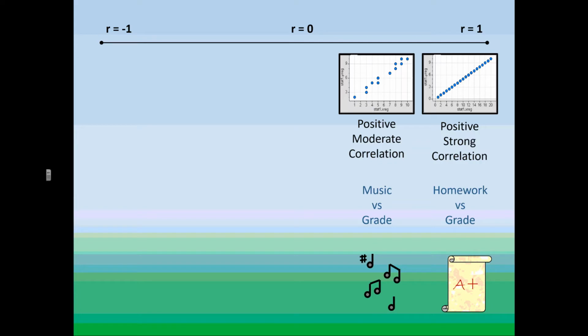Then we've got positive moderate correlation. In this case, our bubbles are a little bit further away from the line, but still, as one goes up, the other one is also brought up. It's a very positive correlation.